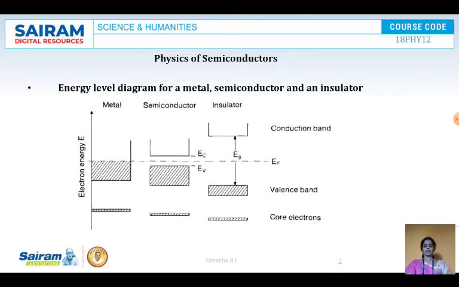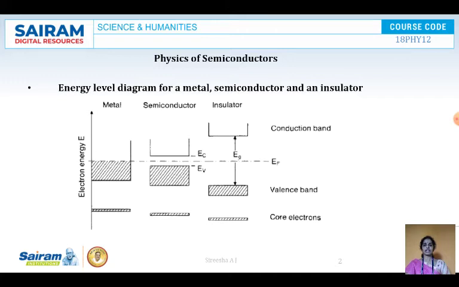In a metal, conduction band and the valence band are overlapping. If you look at the next figure, in the semiconductors, conduction band and the valence band are separated by a little bit of distance. That means they are separated by a fixed distance. And if you look at the insulators, the energy gap is very high between the valence band and the conduction band. This energy level diagram clearly indicates the conductivity characteristics, electrical conductivity.